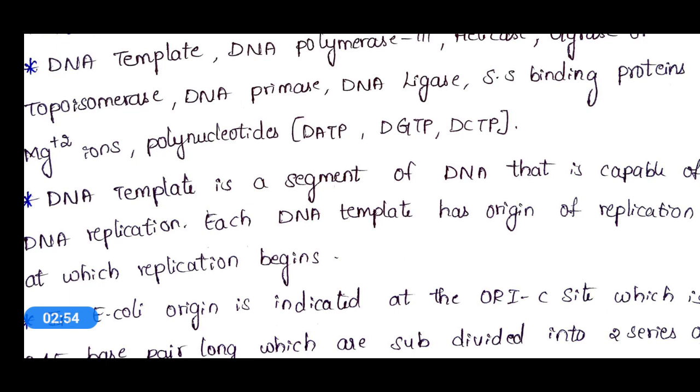Each DNA template has an origin of replication at which replication begins. That means in the DNA template strand, there will be a sequence which we call the origin of replication, and from this origin of replication segment only, the replication will start.